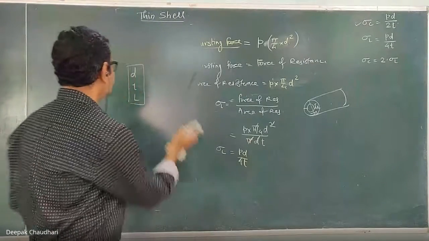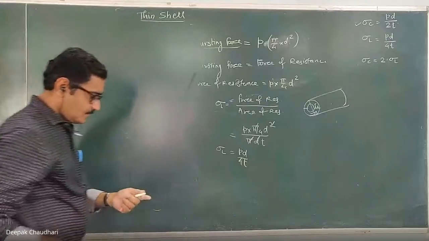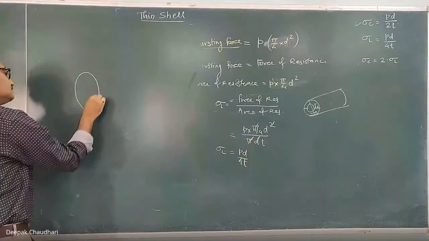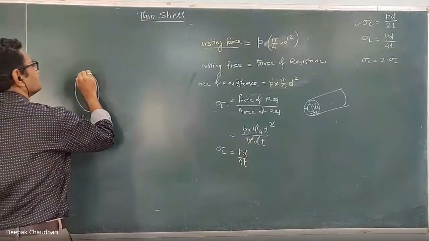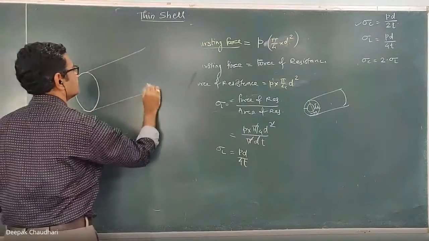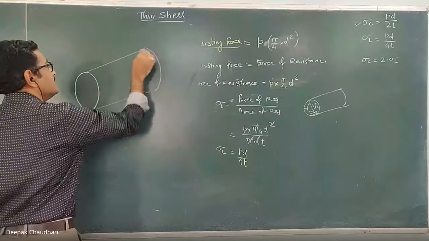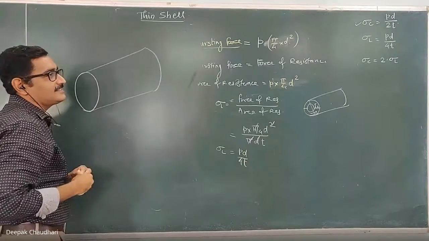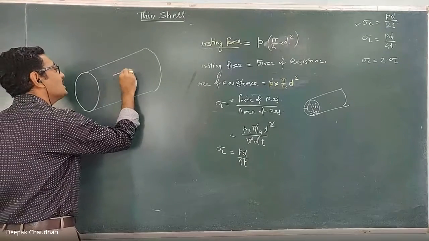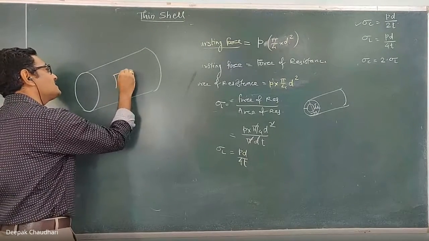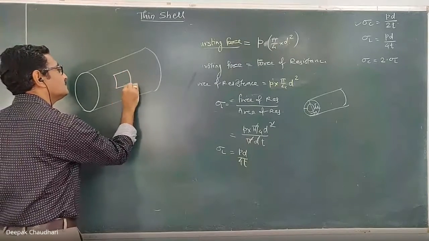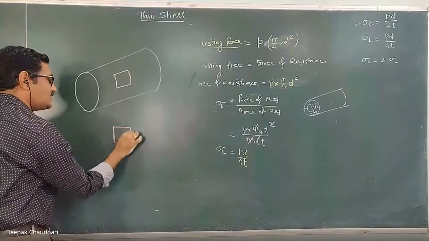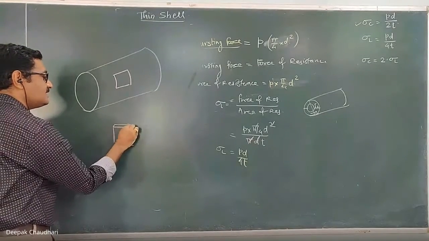Then, if I consider one cylindrical shell, and consider a small part of this shell, I am showing it like this. This is a small part of this shell whose thickness is t.